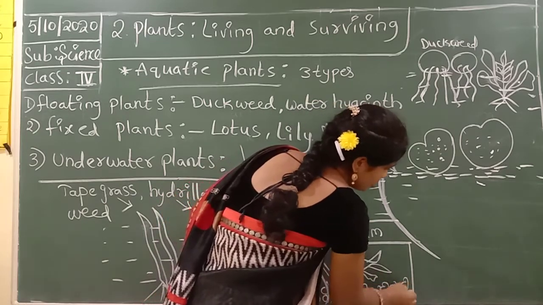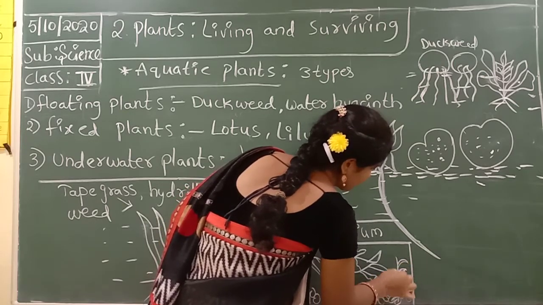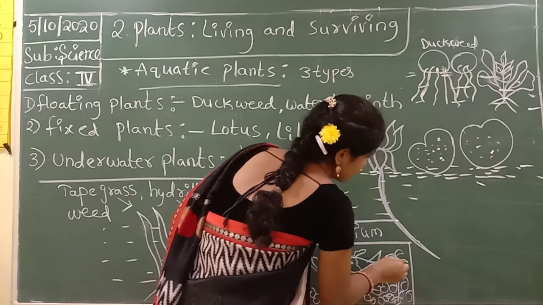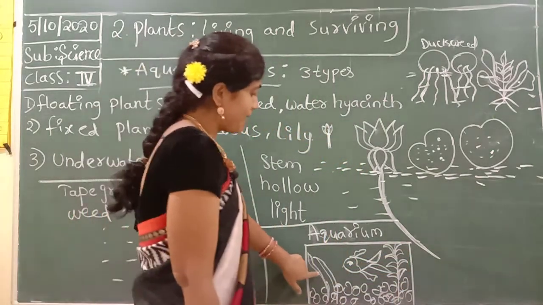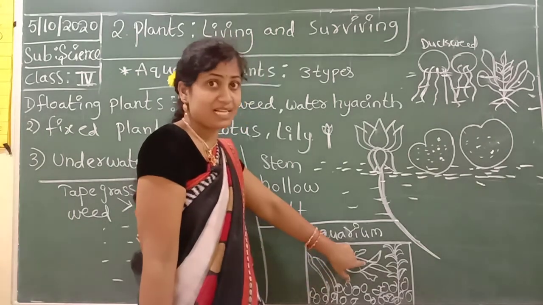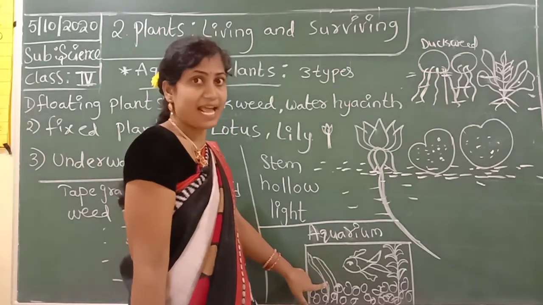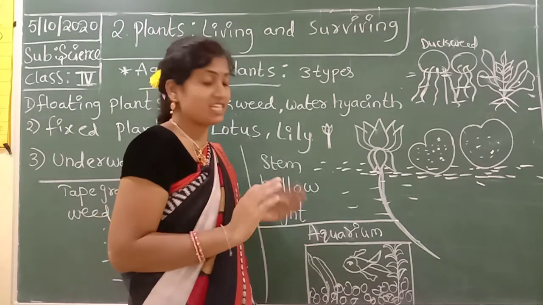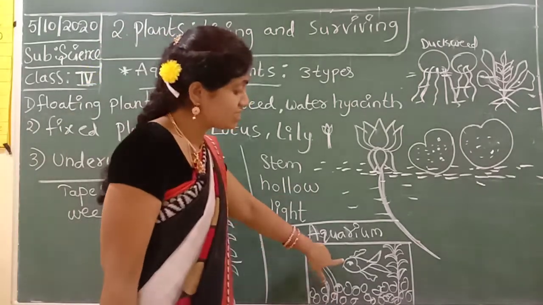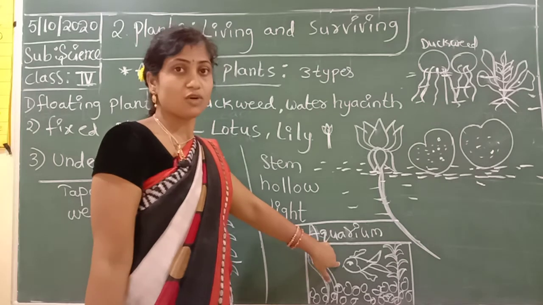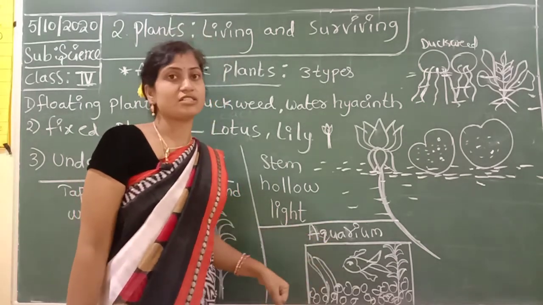The plants give the animals oxygen and the animals give the plants carbon dioxide. They depend on each other. That's why in the aquarium the water animals grow healthy and the plants also grow healthy.